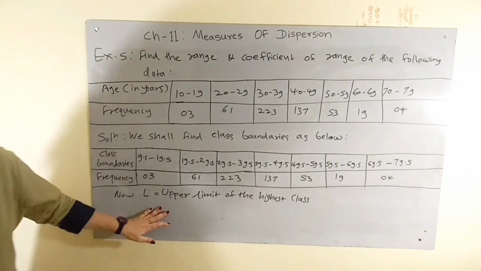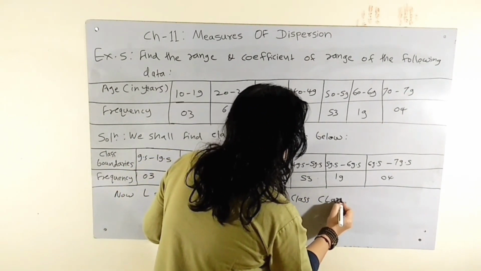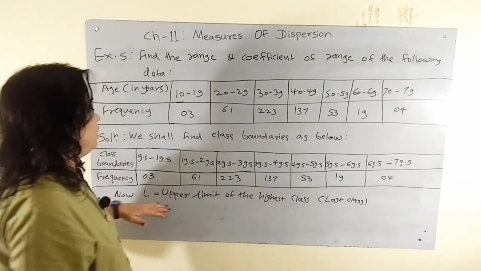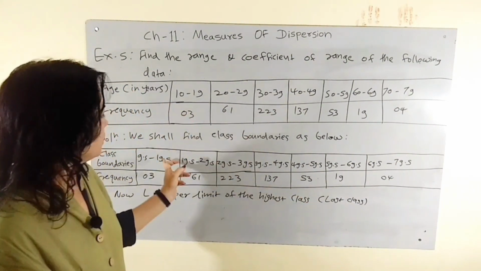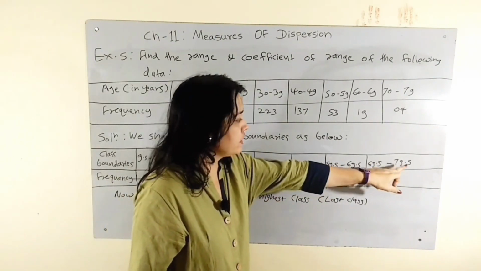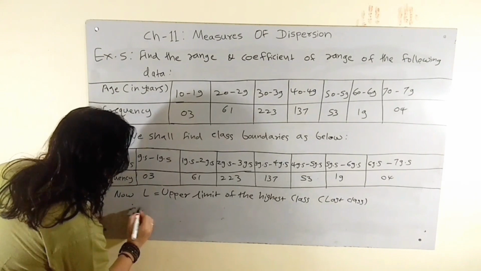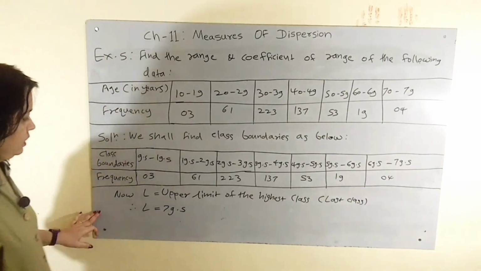That is the last class. Upper limit of the highest class means last class. Here the last class ends at 79.5. Therefore L is equal to 79.5.